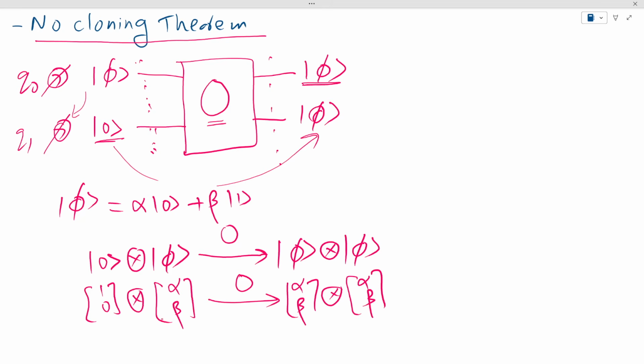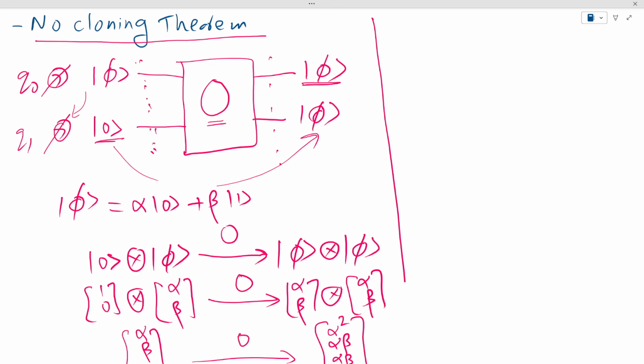And if I write this using the rules of tensor product, this becomes (alpha, beta, 0, 0), and this is going into the state (alpha squared, alpha beta, alpha beta, beta squared).